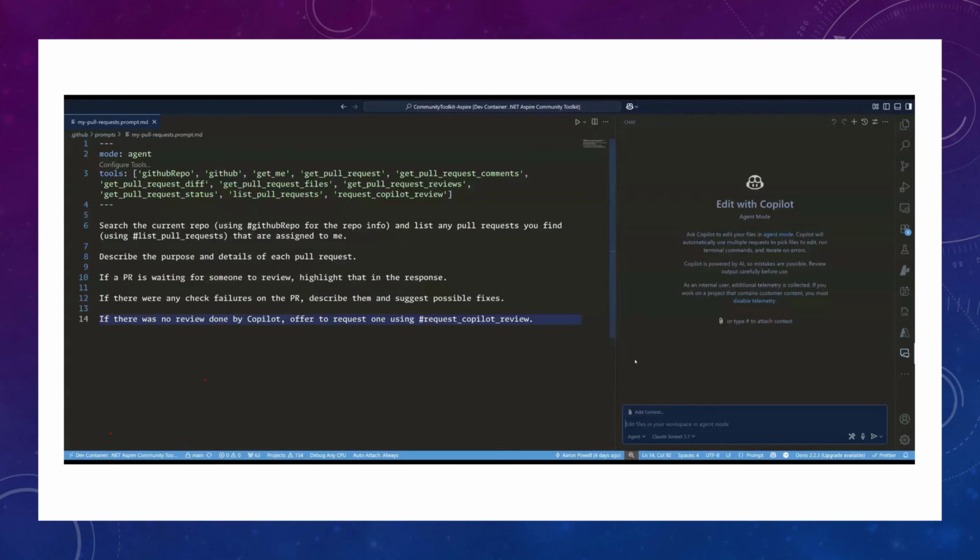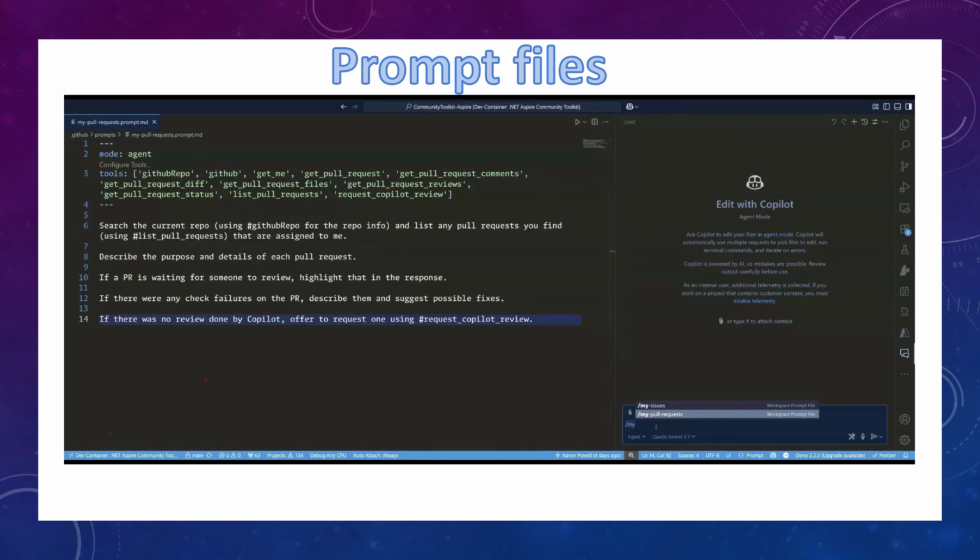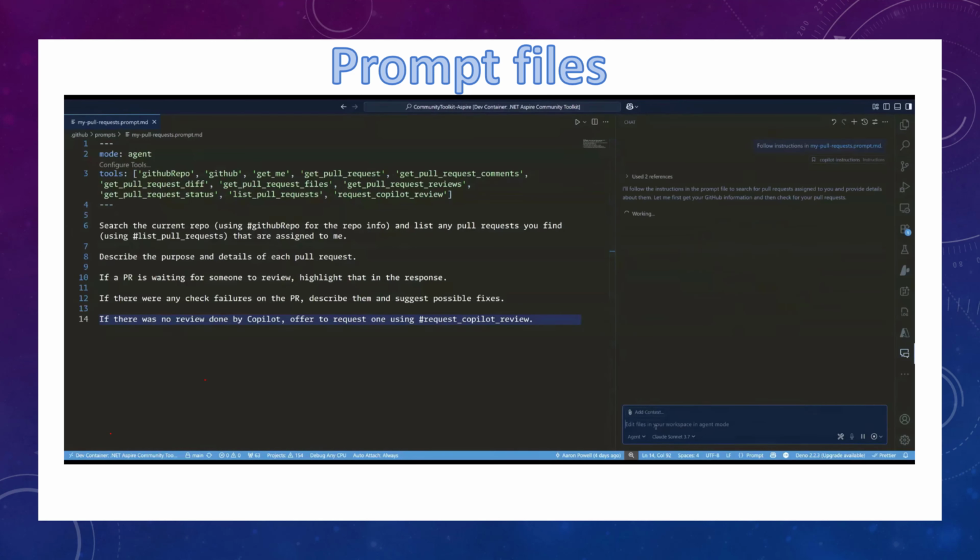Also, we can use prompts. Prompt files allow you today to compose reusable prompts for yourself and your team. This helps enforce consistency while at the same time reducing prompting, which can become tedious. Reusable prompts are standalone prompts for specific tasks. They describe what should be done with optional task-specific guidelines. With the reusable prompts file, you can specify tools so the prompt knows what is available to work with.